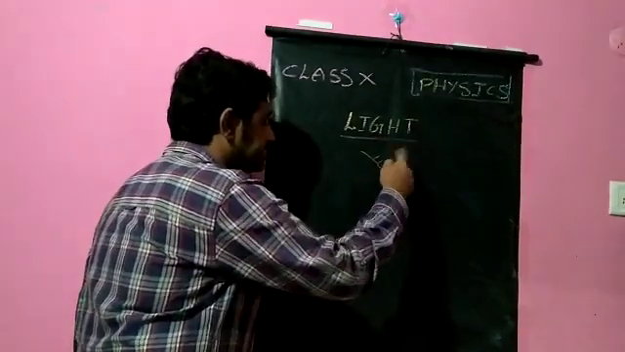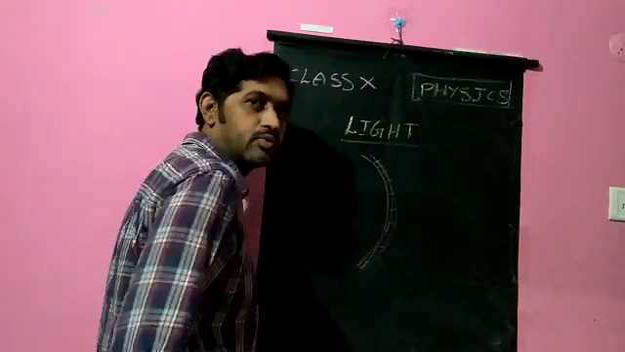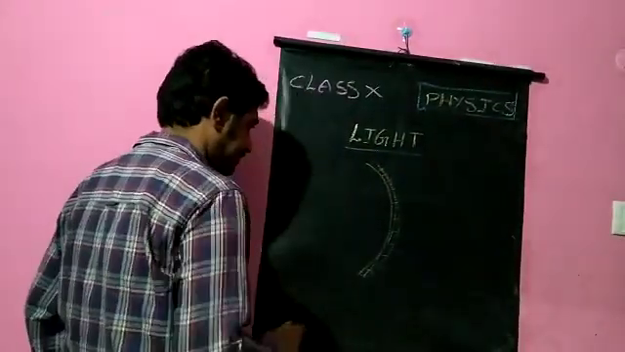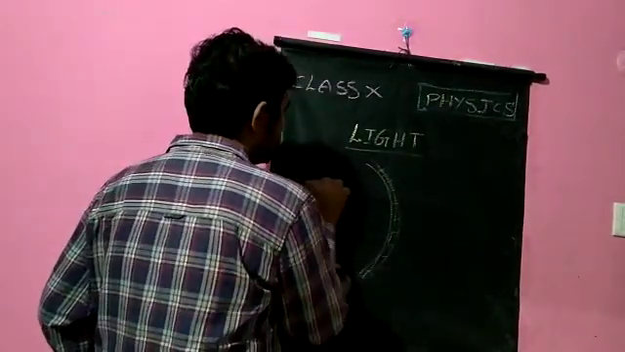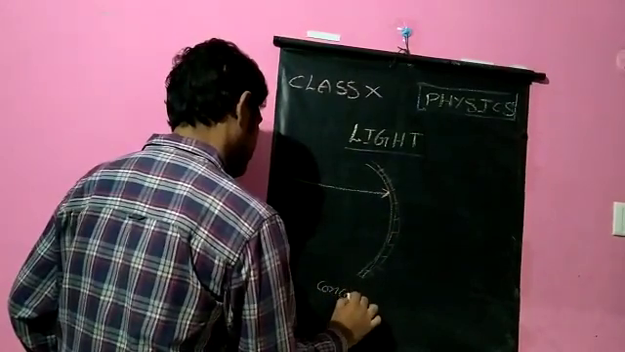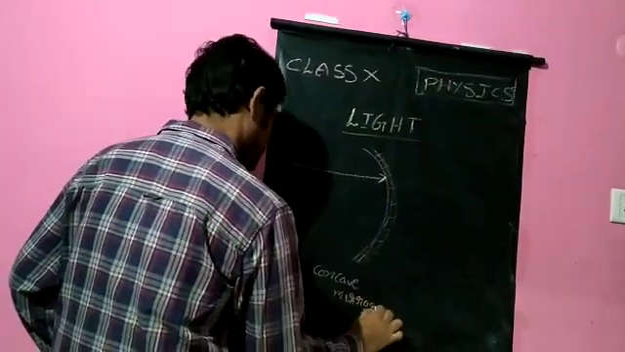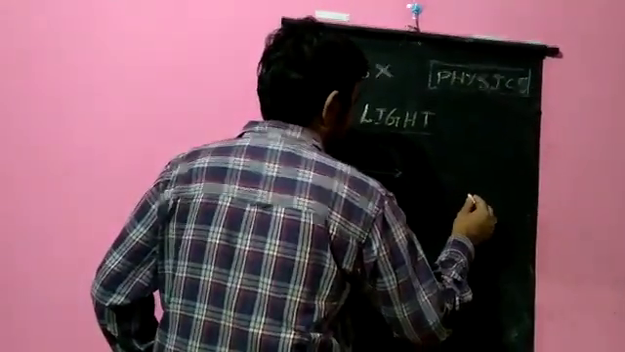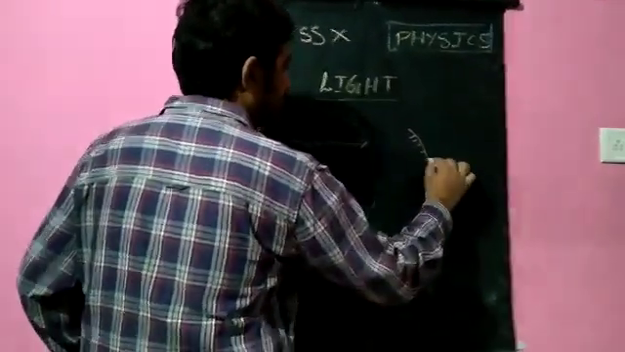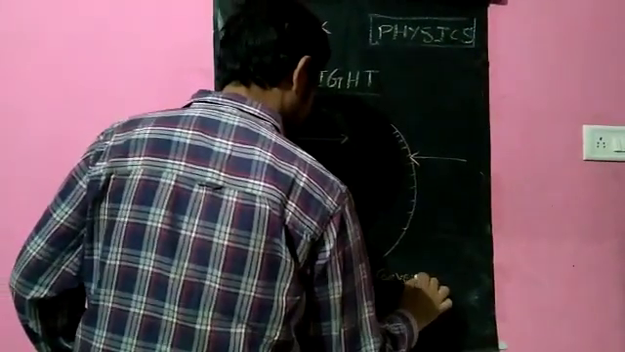The outer surface is silvered, which means it won't act as a reflecting surface. The light rays fall like this, and we call that a concave mirror. If I take the inner surface as silvered and the outer surface acting as the reflecting surface, what will this be? A convex mirror.